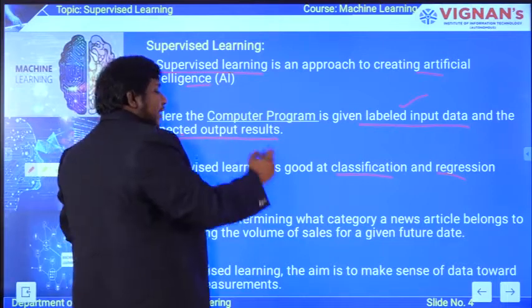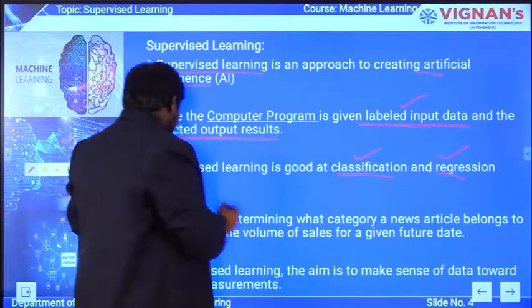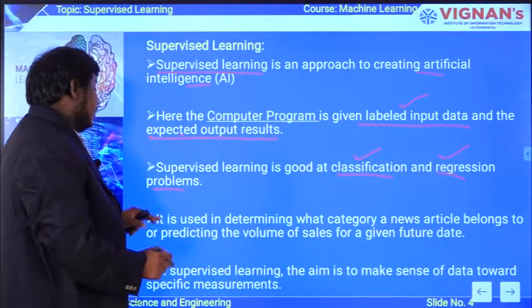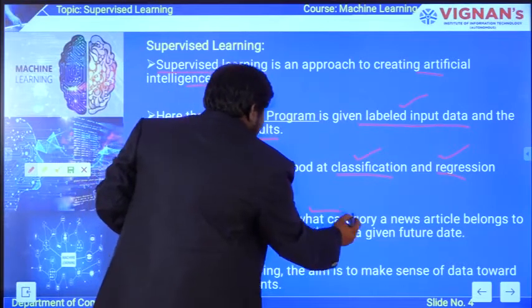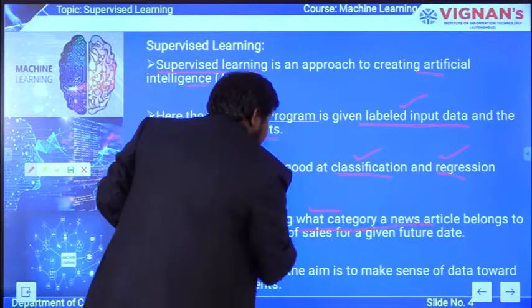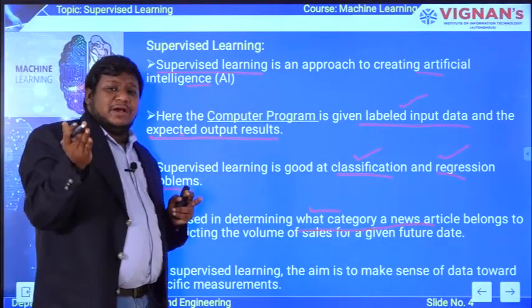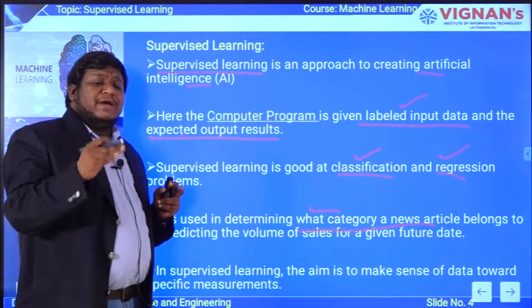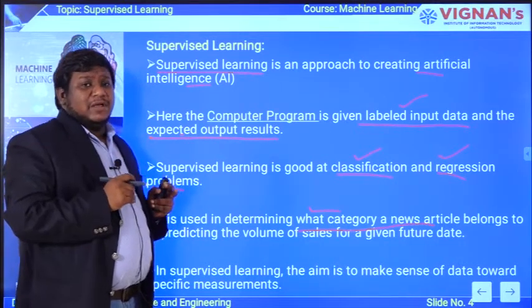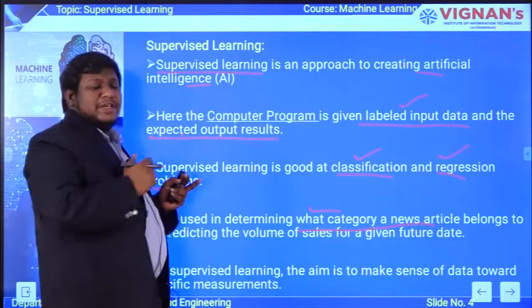Supervised learning can give you good results when you are working on classification and regression problems. It is also used in determining the what category. You can take this as an example. Supervised learning is best suited for predicting a thing or classifying a thing. If you see a news article, you can have n number of news items, but the main classification of the news can be done by using supervised learning models.